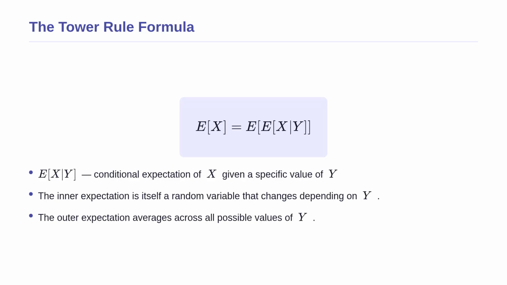Let us look at how this is written mathematically. In this nested formula, the inner term represents the conditional expectation, which is the expected value of x given that a specific value of y has already occurred. Because y is still a random variable, this inner expectation is itself a random variable that changes depending on y. The outer E then takes the average of all those conditional averages, leading you right back to the unconditional expectation of x.